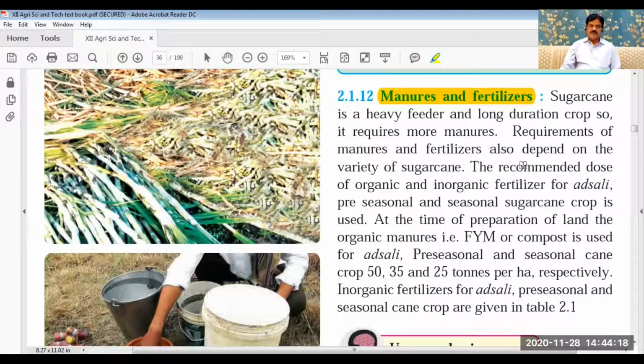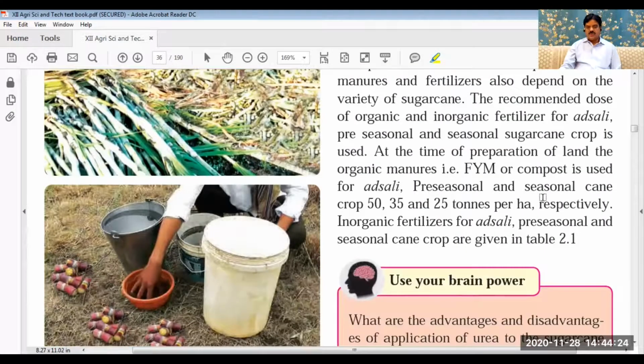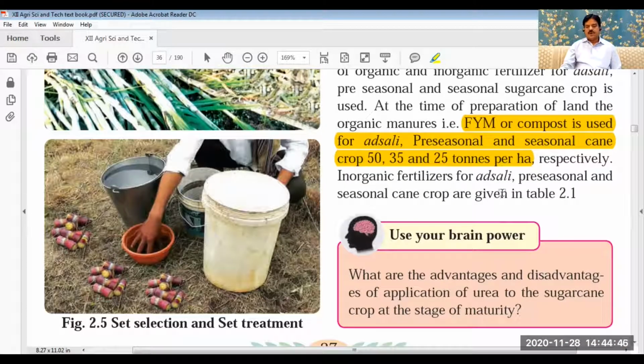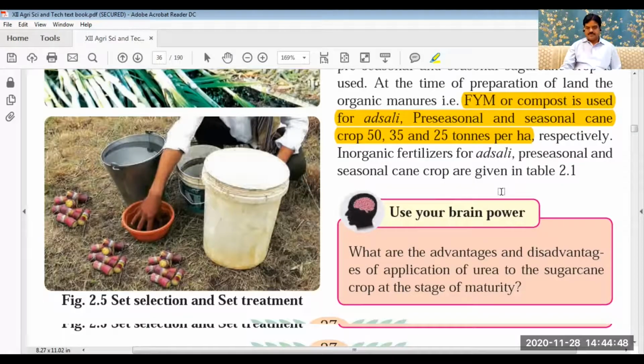We have studied just now suru planting, pre-seasonal planting, and adsali planting. Now let us go to the doses. FYM means farm yard manure: 50 tons for adsali, 35 tons for pre-seasonal, and 25 tons per hectare for seasonal cane planting. If we give more FYM, there is no harm.